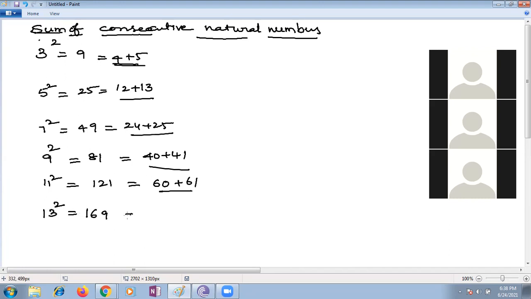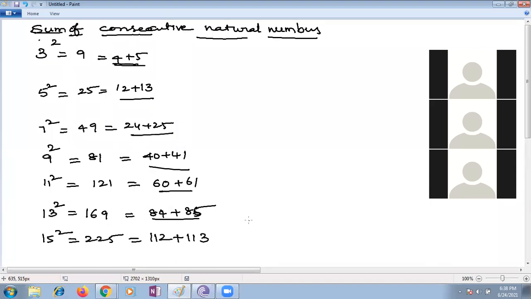169 can be written as 84 plus 85. Sorry, it's consecutive numbers. Consecutive means continuous numbers, one after another. 15 square can be written as 225. 225 can be written as 112 plus 113.